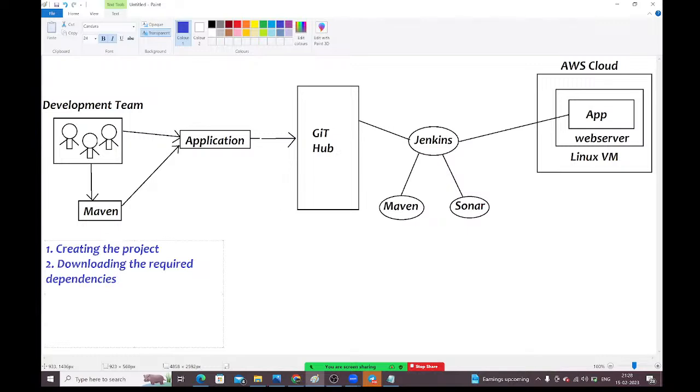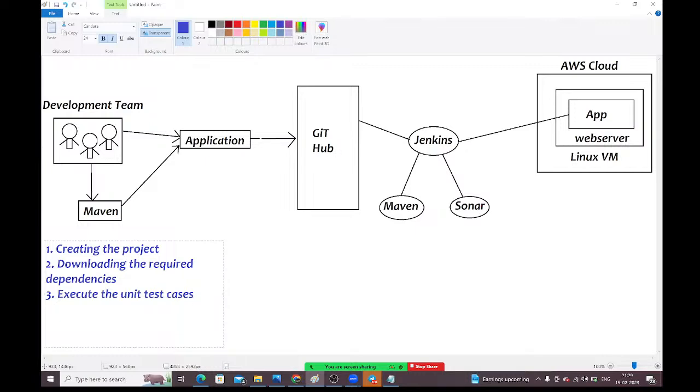Next, guys, Maven will create the project and download the dependencies which are required for that project. Executing: Maven only will execute the unit test cases, guys. Maven will execute the unit test cases.